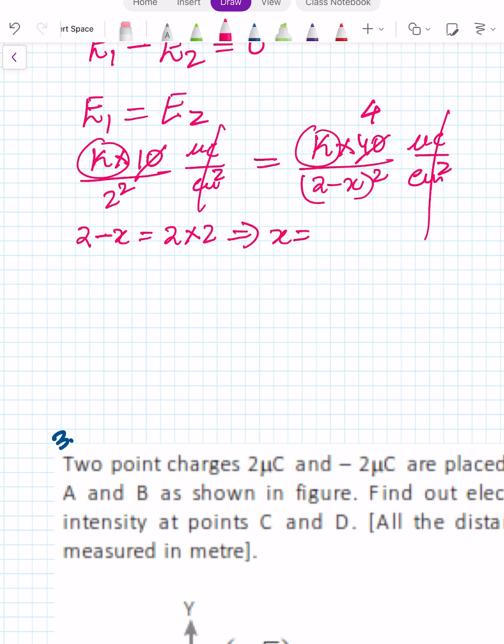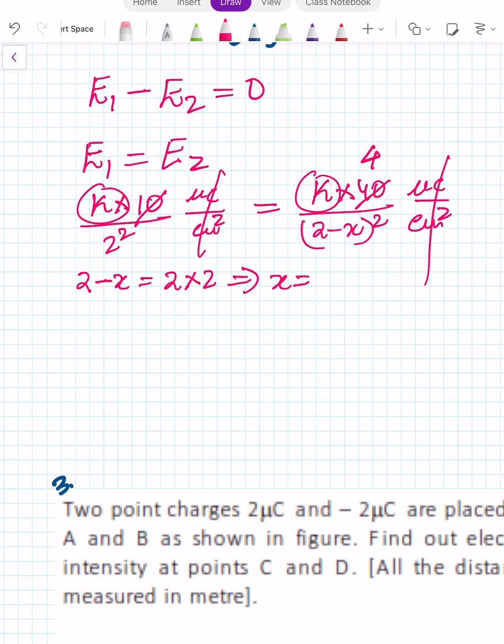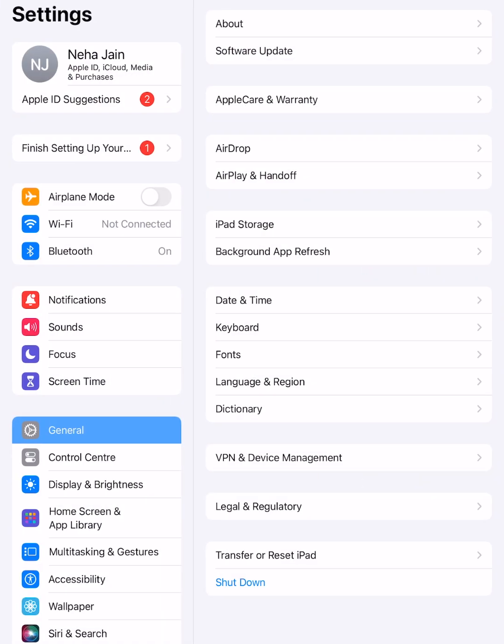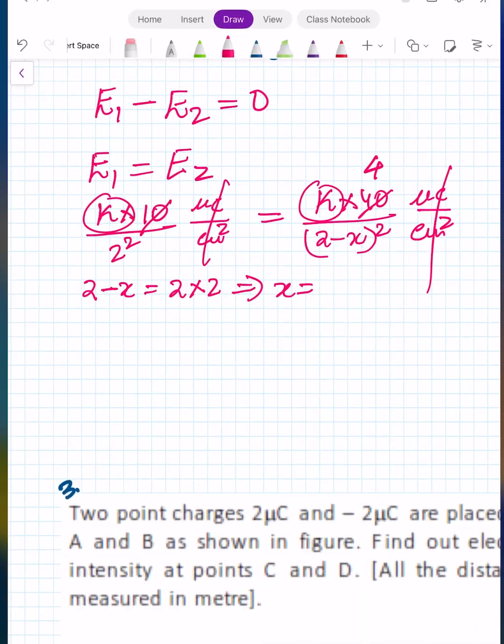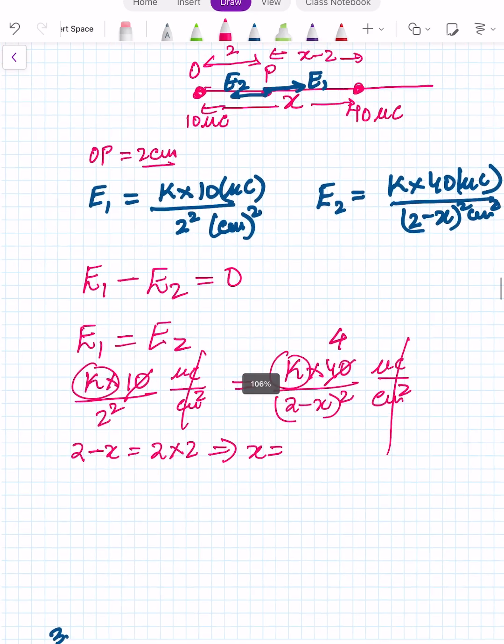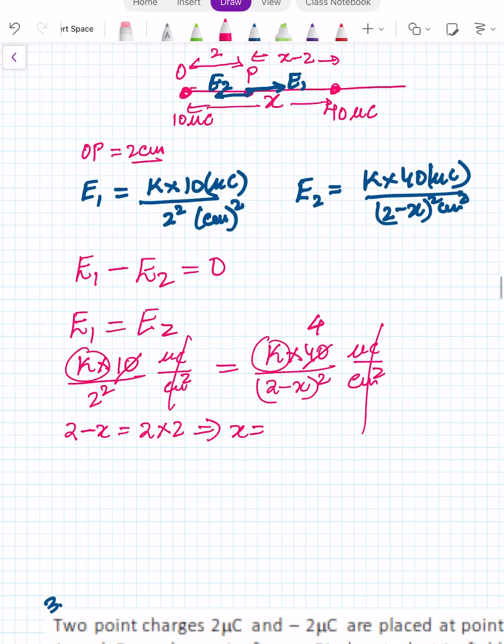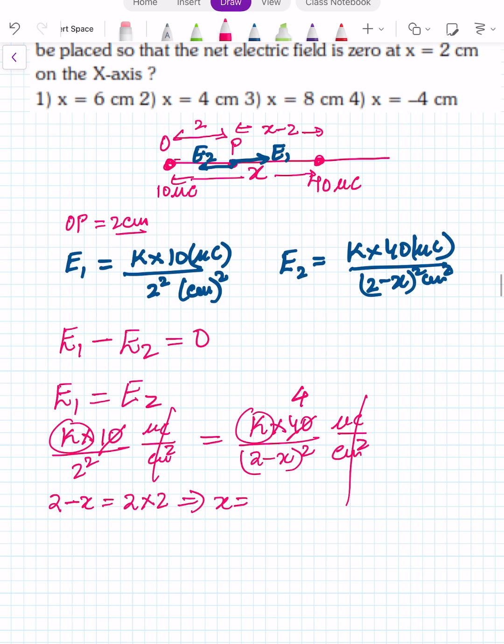2 minus x whole square equal to 4 into 2 square, 16. So 2 minus x equal to 4. So x equal to minus 2. How minus 2 coming? Oh, sorry, I have written here 2 minus x. It was not 2 minus x. It will be x minus 2.